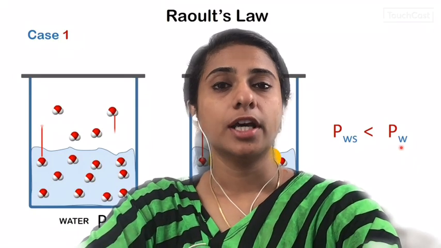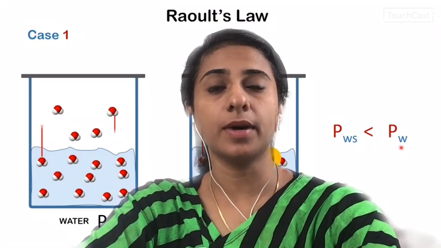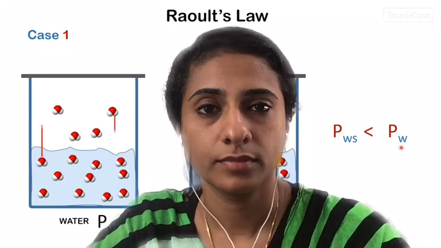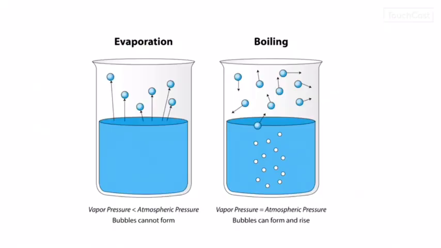Vapor pressure refers to the pressure exerted by vapors present immediately above the surface of a liquid in a closed vessel. In the diagram, you can see two vessels. In one, evaporation is taking place and in the other, boiling is taking place. There are molecules in the vapor phase immediately above the surface of the liquid in both cases. First, let us look at the evaporation. There you can see a comparatively smaller number of molecules above the surface of the liquid compared to that of boiling.